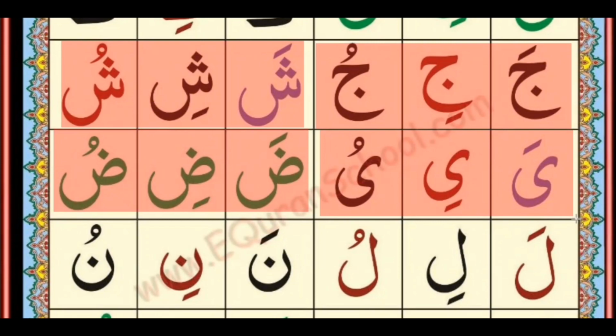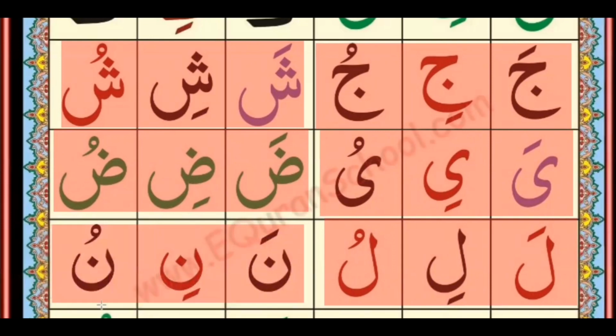And the next letter is Lam. Lam Zabar La, Lam Zair Li, Lam Pesh Lu. So it will be La Li Lu. And the next letter is Noon. Noon Zabar Na, Noon Zair Ni, Noon Pesh Nu. So it will be Na Ni Nu.